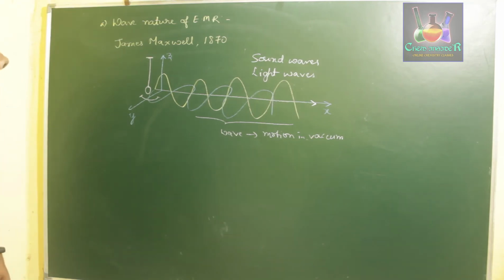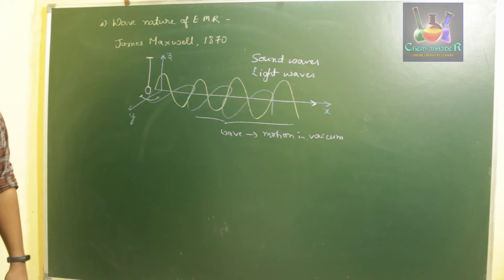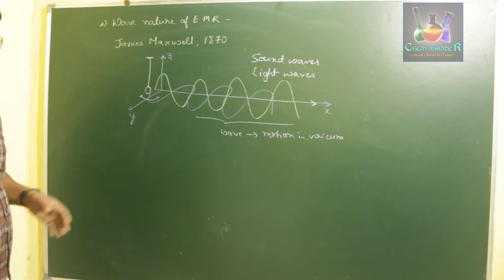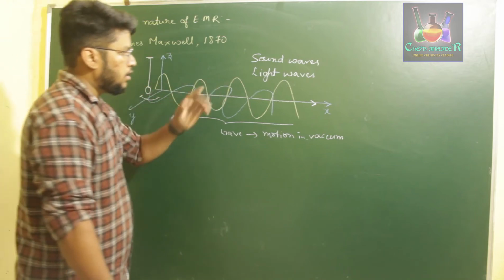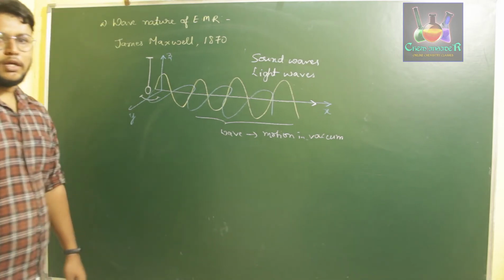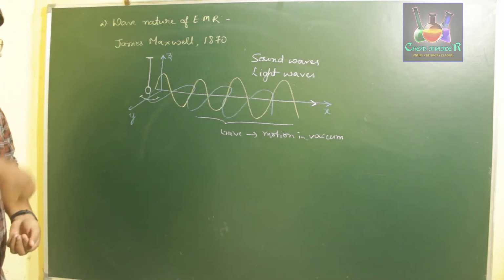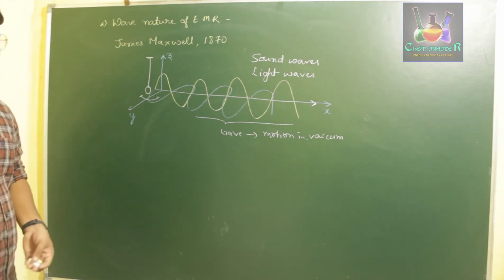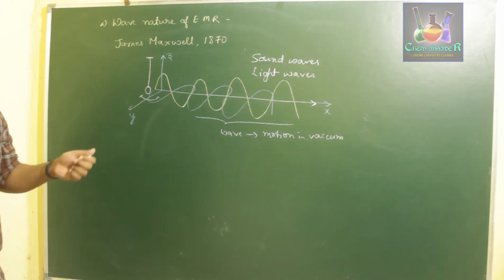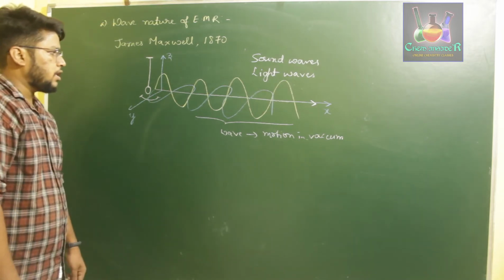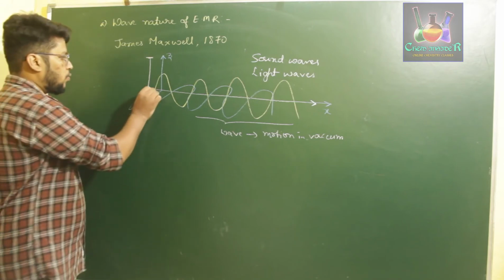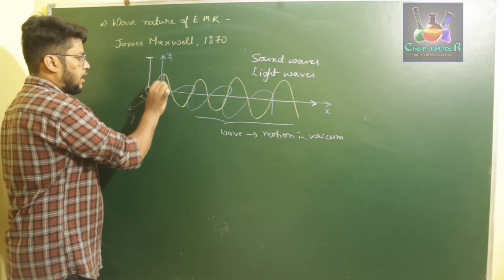So using all of that, he put up the third point, which explained the frequency or wave number of that particular electromagnetic radiation. If you consider this wave, it has a certain wavelength and a certain wave number. So what is a wavelength and a frequency? Wavelength is the distance between one crest and the other crest.